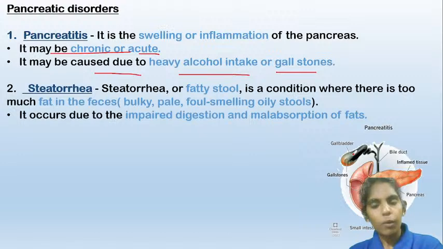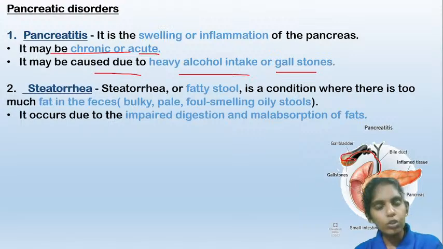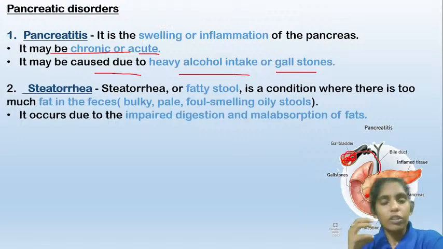You know that the bile is stored in the gallbladder, and the bile enters the small intestine through the bile duct. So when there are stones present in this duct, these stones will obstruct the entry of the bile into the small intestine, and as a result the bile will accumulate in the gallbladder, and the gallbladder will swell.